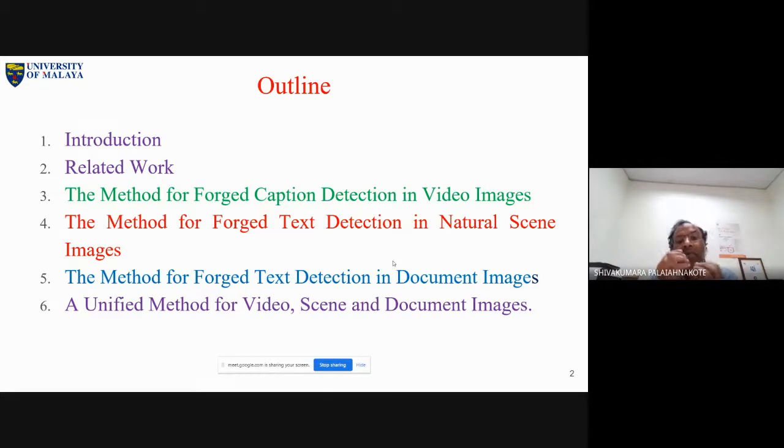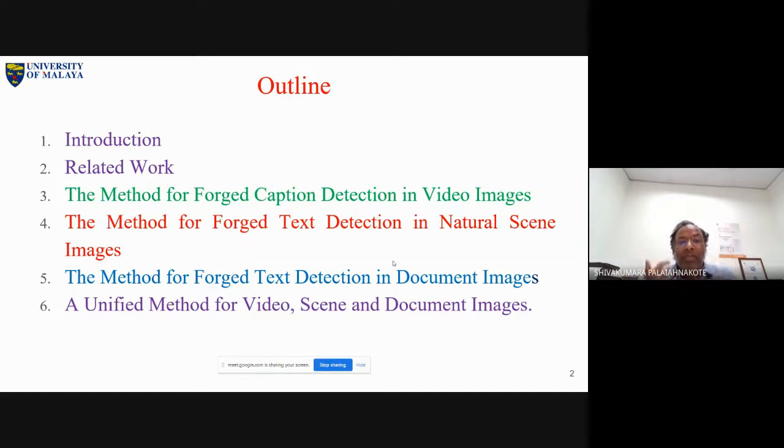Because what do you mean by forgery? When you look with naked eyes, one should not notice the difference between forged information and original information. If you are able to notice, then it is not at all a forgery, because a person can easily identify that something has happened here. So that is what you need to remember here. Forgery means the person is very skilled, he knows how to make changes, and we cannot really notice the changes in the images. That is the meaning of a forgery here.